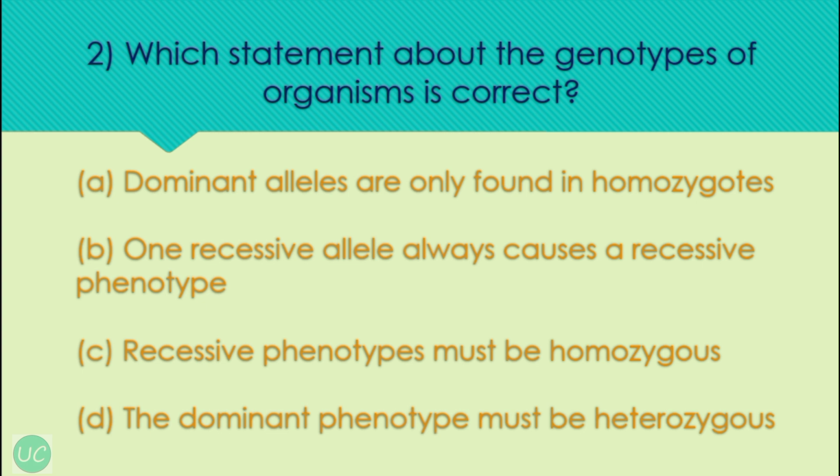C. Recessive phenotypes must be homozygous. So this is correct. For the recessive allele to be expressed, it has to be homozygous. And D. The dominant phenotype must be heterozygous. So this is incorrect. Dominant phenotype can have homozygous or heterozygous alleles.